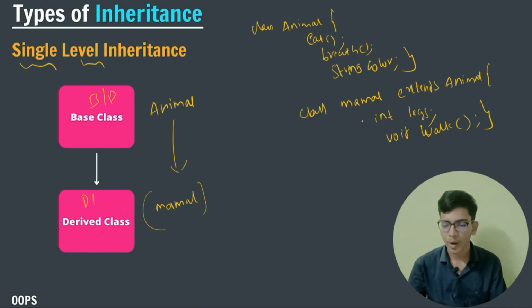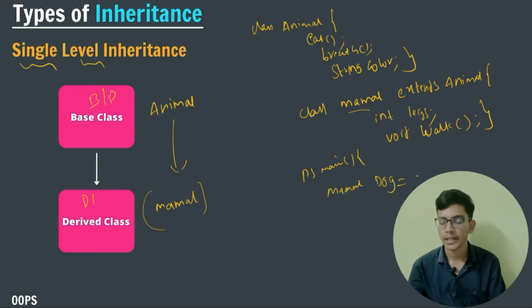When I create a mammal in my main program, let us consider dog. Dog is equal to a new mammal. Then when I call the properties, along with this property, these parent properties can also be accessed. Animal is my parent class, and mammal is my child class, so I can access the parent class elements through my child class.